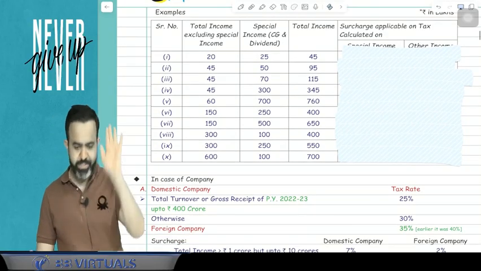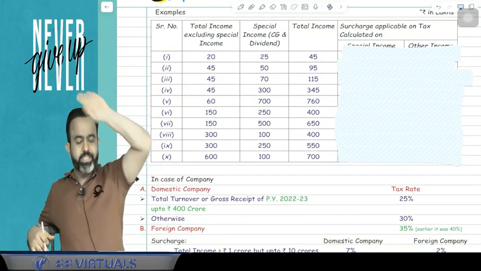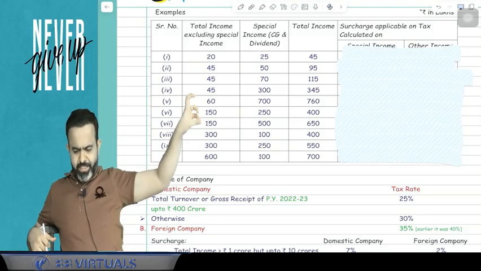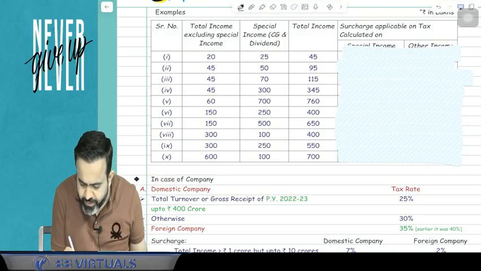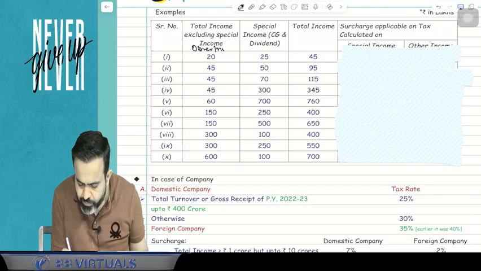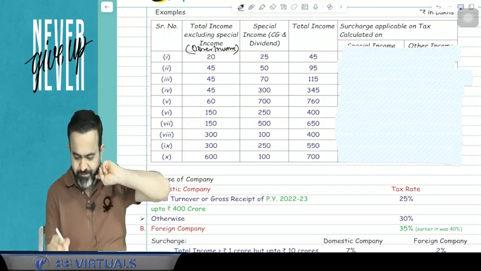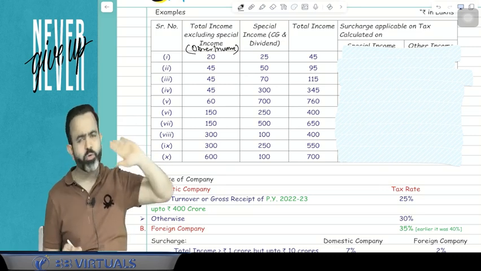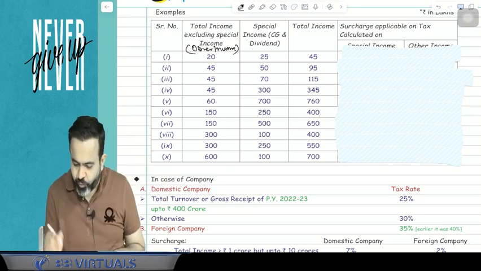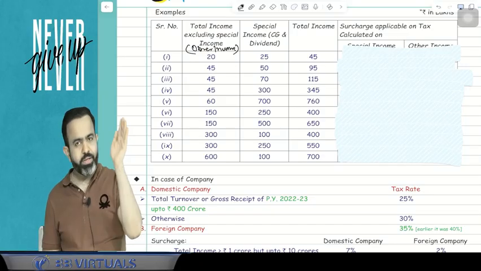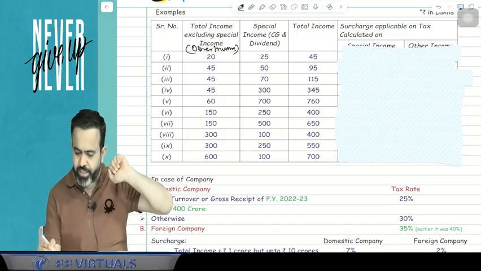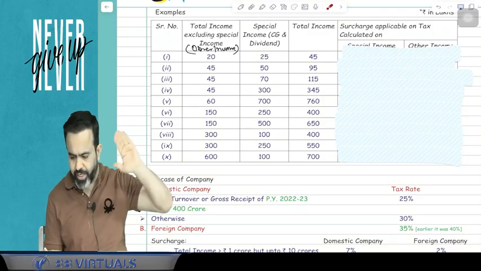The example is given: total income excluding special income, which means other income. This is your other income. This is your special income, that is capital gain and dividend, and this is the total income. Now you have to tell me what will be the surcharge on the tax calculated on special income and on other income.